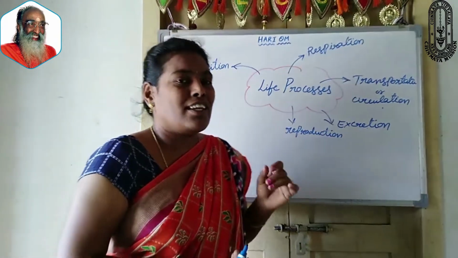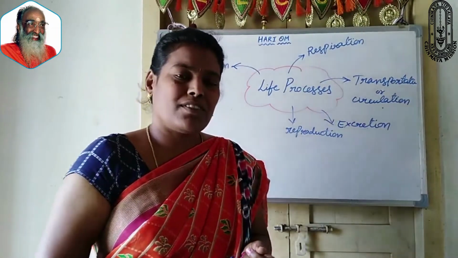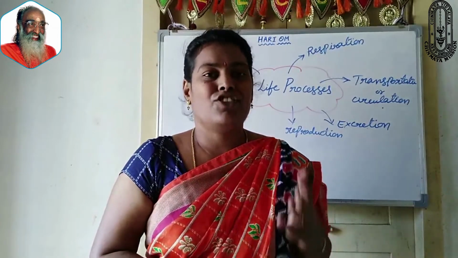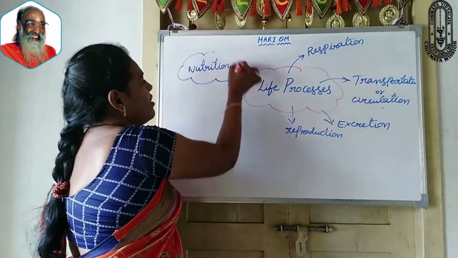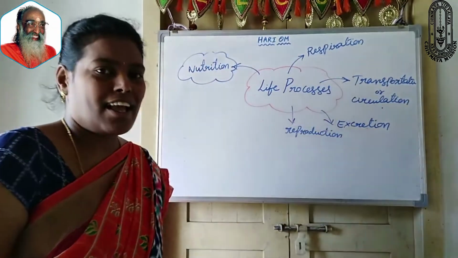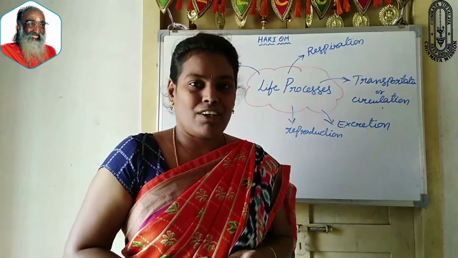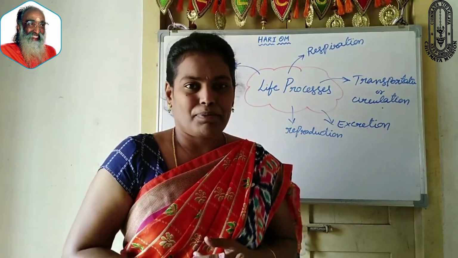I already told you energy is required to perform all these life processes. How do organisms get this energy? In this chapter, we are going to learn this one: how living organisms get their energy and what happened to the living organisms after taking food inside their body.